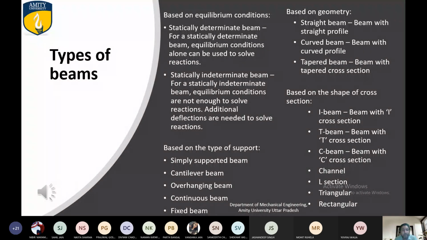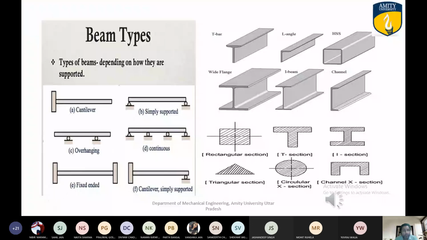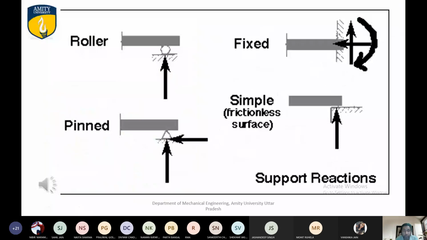Then you can see this diagram, types of beam. I have already explained to you by the whiteboard. Cantilever beam, you can say one end is fixed and other end is free. Fine. So if anybody asks you how you are classifying the different types of beam, you simply have to say that we are classifying the beams on the basis of the support, or you can say how they are supported by the different types of support. That's how we are classifying the beam. This is the important part you should know.